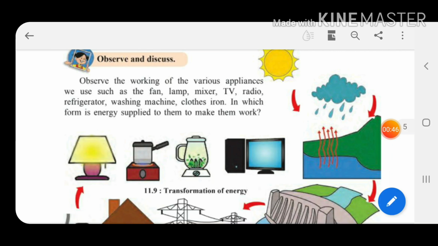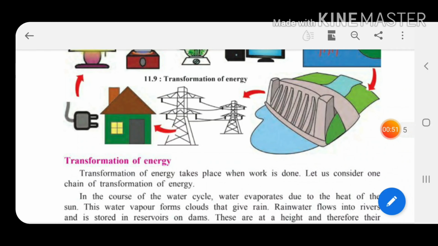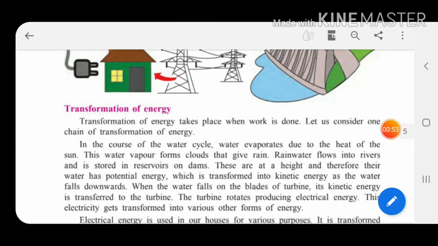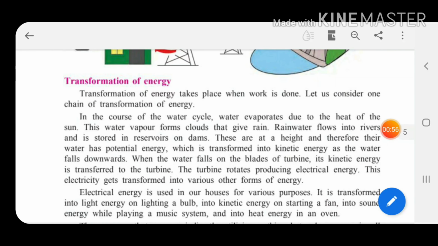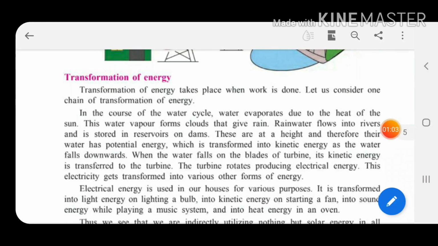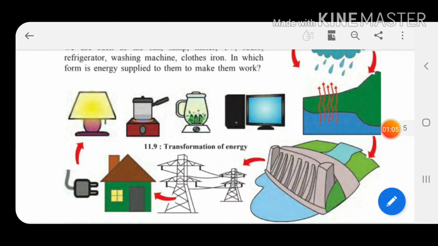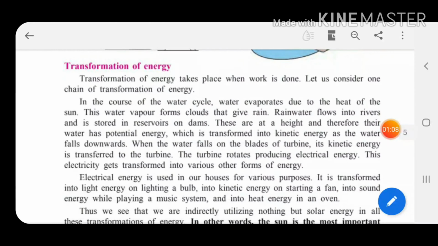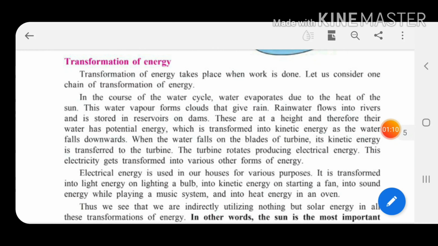Now children, let us see transformation of energy. Before that, with this picture is given. Later on, they have explained to us how the transformation of energy takes place. It gets converted from one form to another form. So let's see this. First we will read this paragraph and then we will try to see this above picture. Transformation of energy. Transformation of energy takes place when work is done. Children, its transformation takes place only when the work is done, because we have seen that energy is nothing but the capacity to do work.